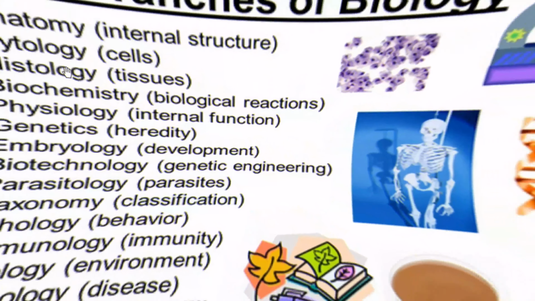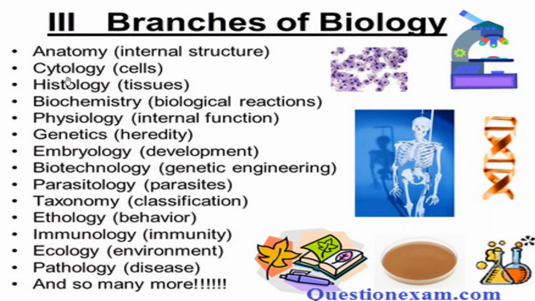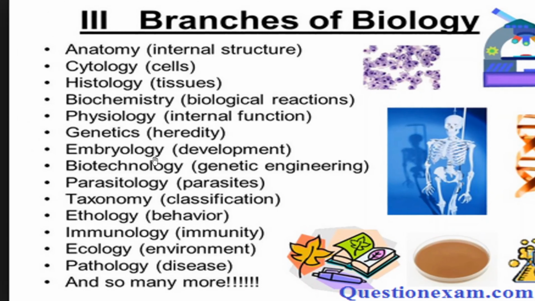Here we can see different branches of biology, that is anatomy, cytology, histology, biochemistry, that is chemistry, what are the chemicals which are involved in the formation of the body, cell, different parts, physiology, that is the functioning of different organs, different systems, genetics which deals with heredity, variation, etc. Embryology, that is the development of the embryo till the formation of the adult.